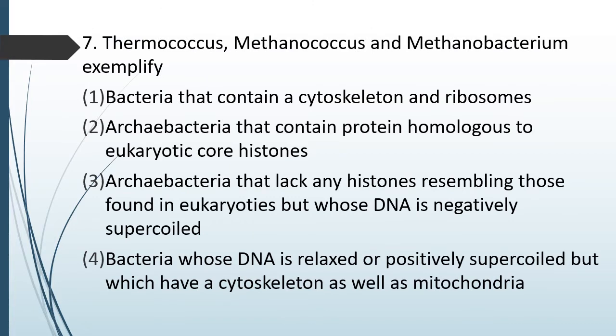Question number 88. Thermococcus, Methanococcus, Methanobacterium exemplify bacteria that contains a cytoskeleton and ribosomes, archaebacteria that contain protein homologous to eukaryotic core histones, archaebacteria that lack any histone resembling those found in eukaryotes but whose DNA is negatively supercoiled, bacteria whose DNA is relaxed or positively supercoiled but which have a cytoskeleton as well as mitochondria. The correct answer is option 3.